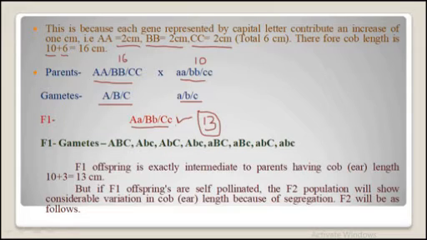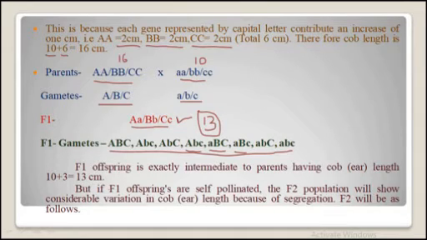Now this F1 will give rise to 8 different types of gametes: capital ABC, capital A capital B small c, capital A small b capital C, capital A small b small c, small a capital B capital C, small a capital B small c, small a small b capital C, and lastly small abc.